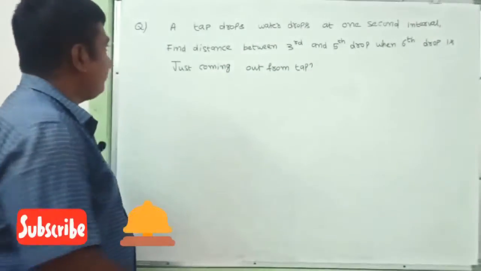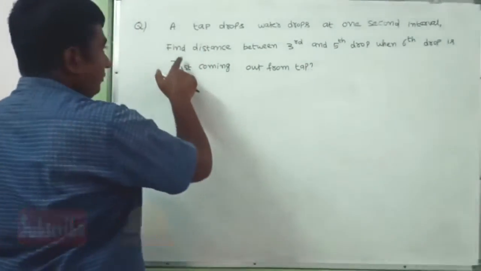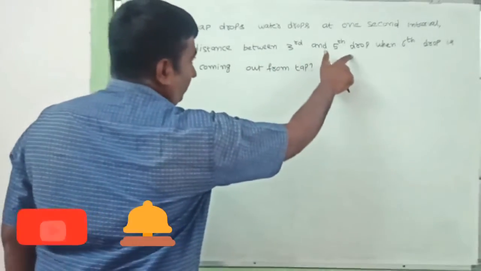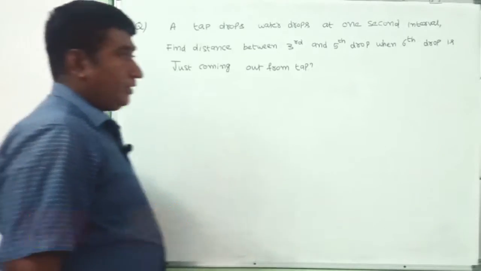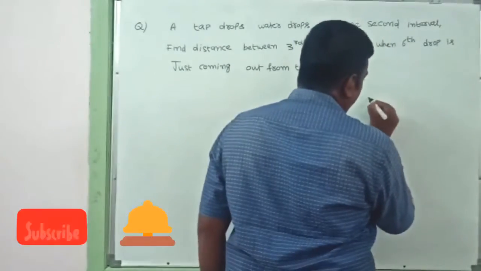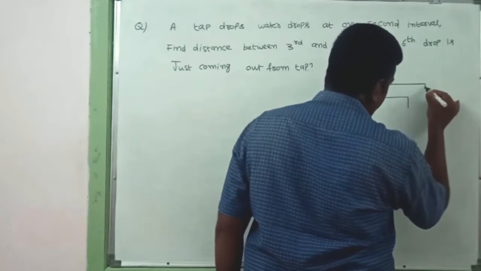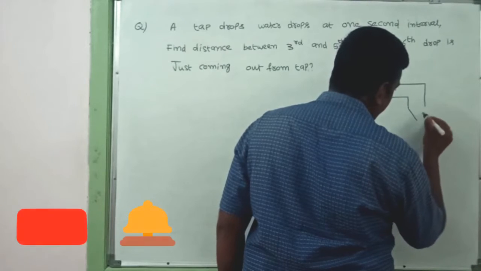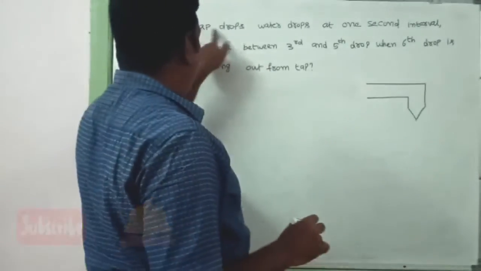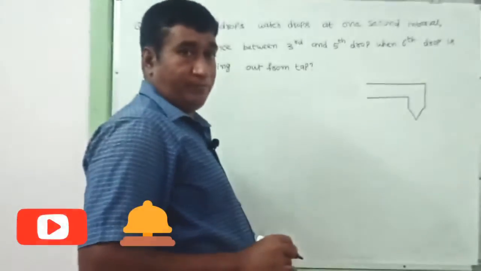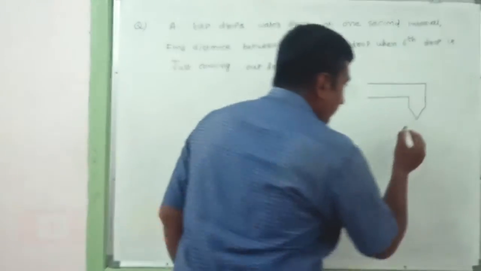Okay, next question. A tap drops water drops at 1 second interval. Find the distance between the third and fifth drop when the sixth drop is just coming out from the tap. Here they have taken a tap, like this. To understand clearly, from this tap water drops at 1 second interval. What's the time interval between one drop and another drop? 1 second.